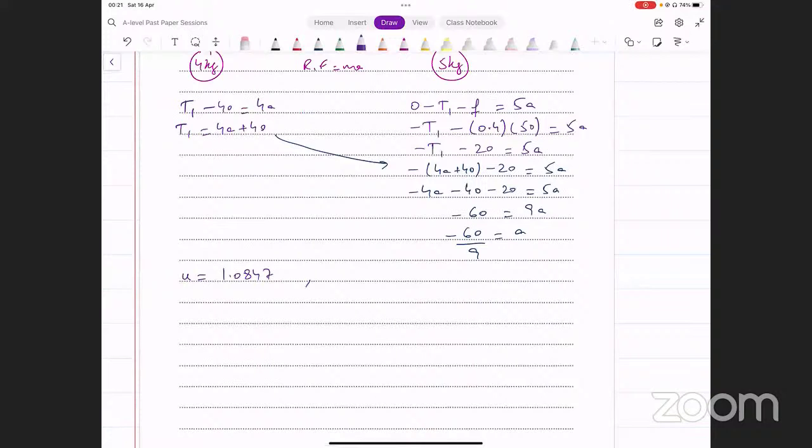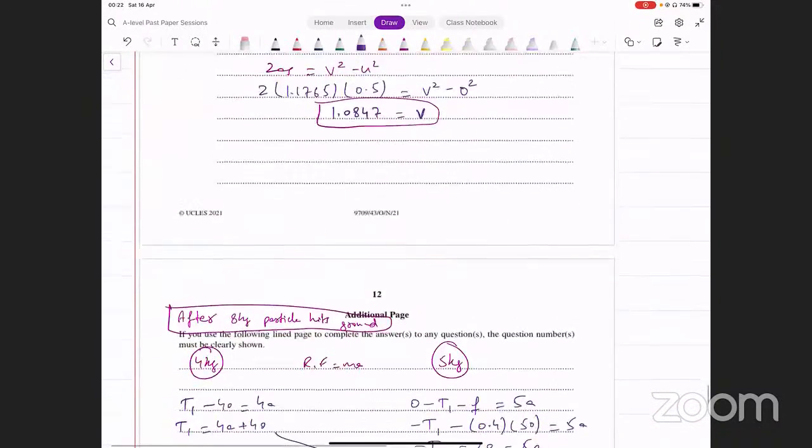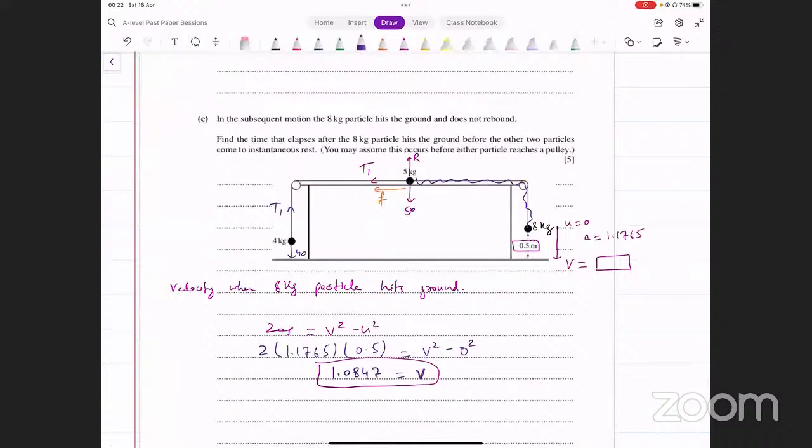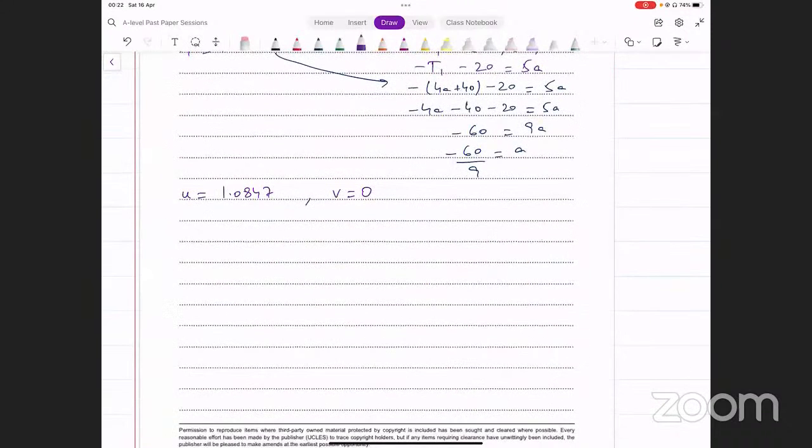And what are we looking for? When they come to rest. When do they come to rest? They come to rest when the velocity becomes 0. What do we have to find? We have to find the time taken. So we can use a, u, v. How will time come? v equals u plus at. That gives us 0 equals 1.0847 plus minus 60 over 9 into t, and that's going to give us some value.